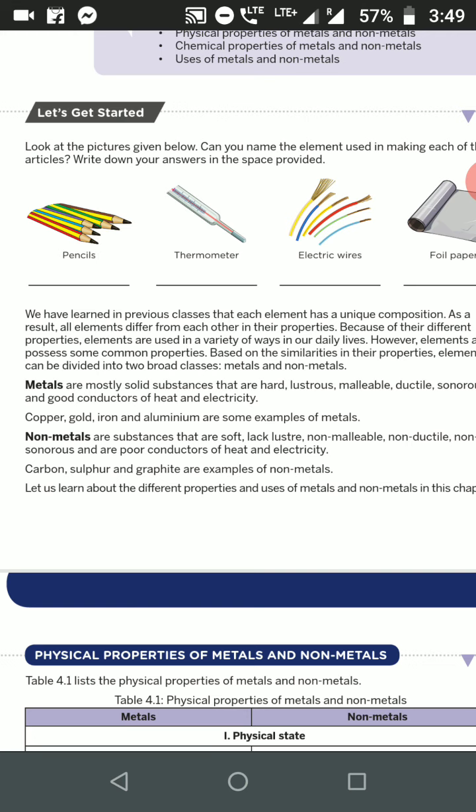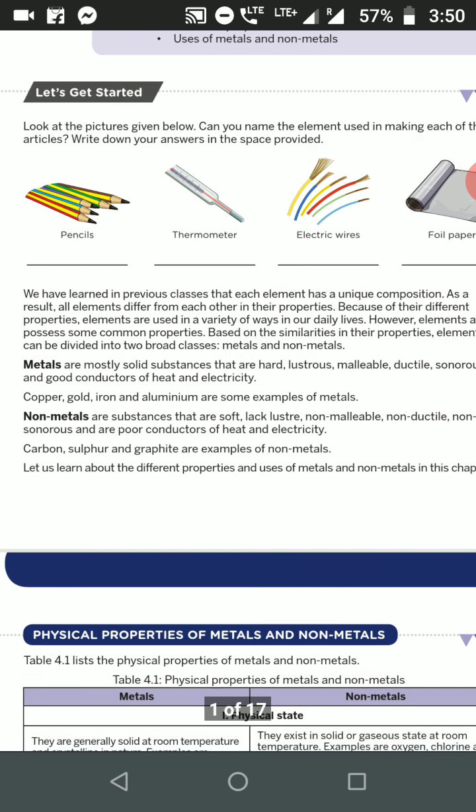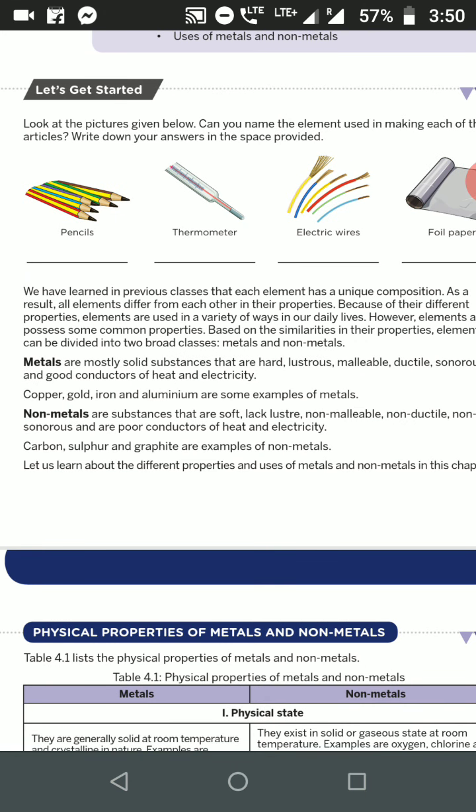Next, what are non-metals? Non-metals are those substances which are soft, which are not malleable, not ductile, not hard, not sonorous, and bad conductors of electricity. Means opposite properties of metals, they come under non-metals. Give some examples of non-metals. Examples: carbon, sulfur, phosphorus, graphite, nitrogen, oxygen.